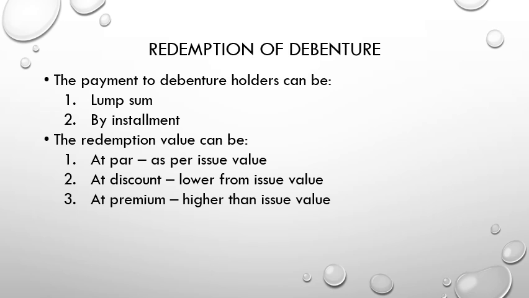Then the redemption value can be at par, at discount, or at premium. Normally, the redemptions are at the price presented on the statement of financial positions, meaning that we only pay at the carrying value of the debentures.